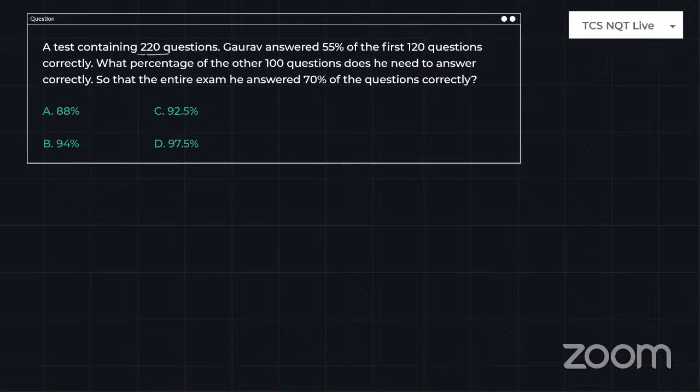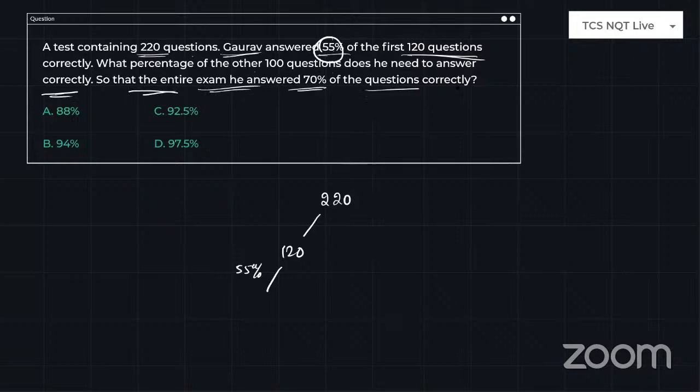A test containing 220 questions. Gaurav answered 55% of the first 120 questions. Okay, just look here, guys. 220 questions are there, and parallelly 120 questions, out of which Gaurav has answered 55% correctly. What percent of the other 100 questions does he need to answer correctly, so that in the entire examination he has answered 70% of the questions correctly?